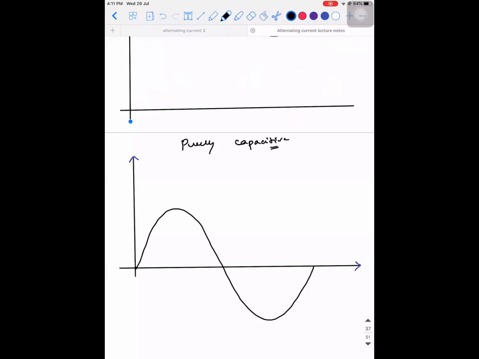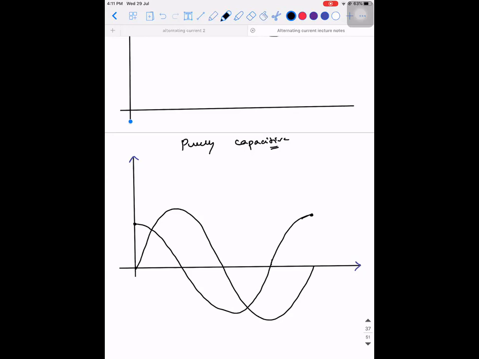Is the current leading or lagging the voltage? Leading, sir. So the current is leading, which means where should I start it from? I should start it from here. I hope this point is also clear, right?